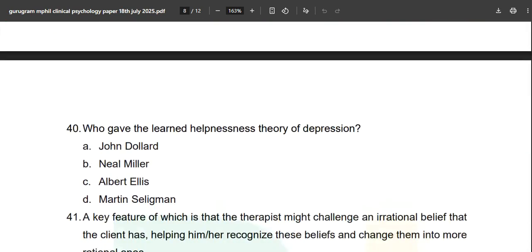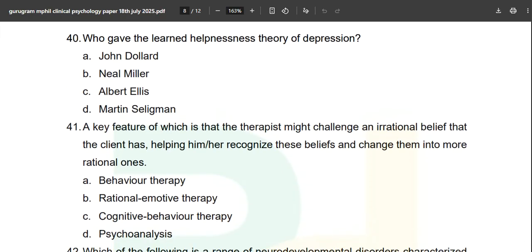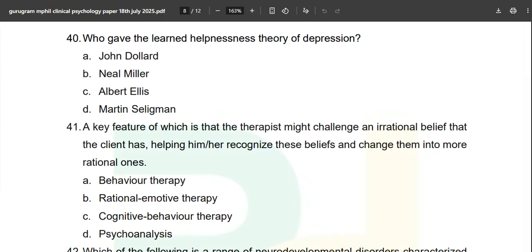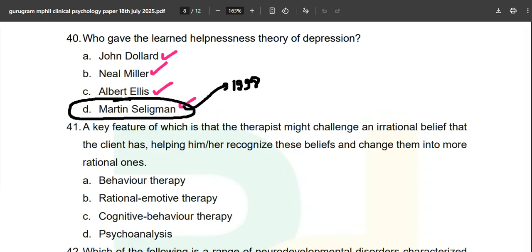And what you are going to solve? Who gave the learned helplessness theory of depression? Nobody will answer it wrong. Why we will discuss about therapy, aggression. Martin Seligman is the correct answer, option number D. This guy started positive psychology in 1998 and wrote the book Authentic Happiness. He talks about values and action, about friends like Mihaly Csikszentmihalyi, discussed flow with him, and there are many more things about Martin Seligman for you to explore.